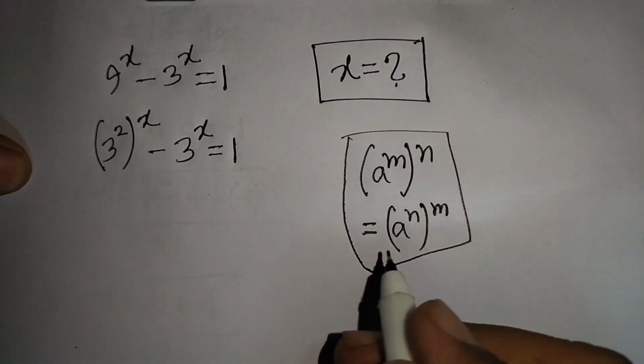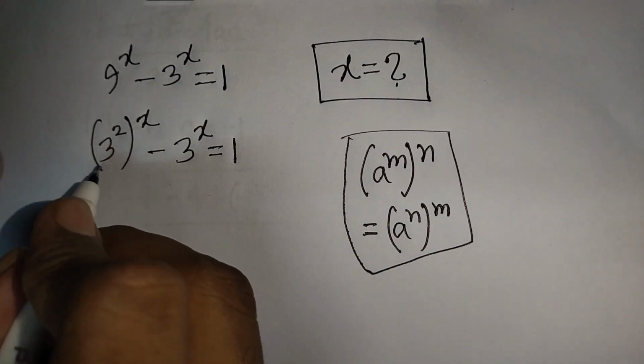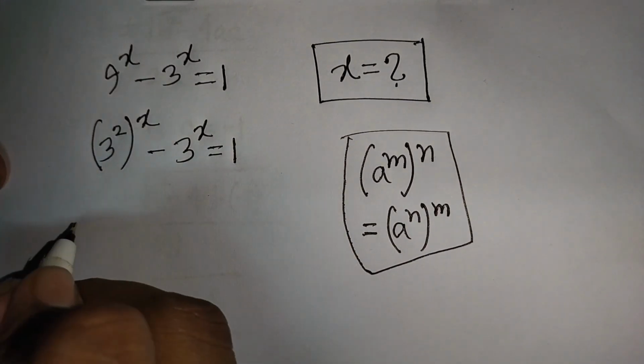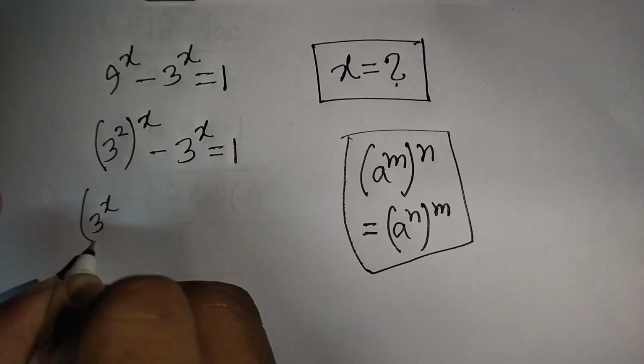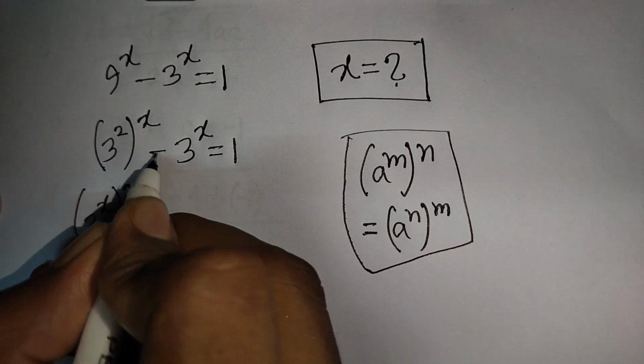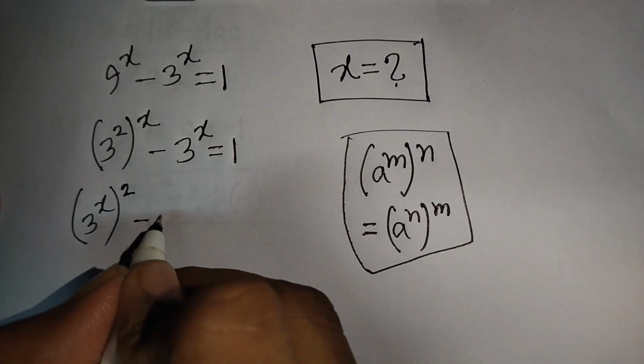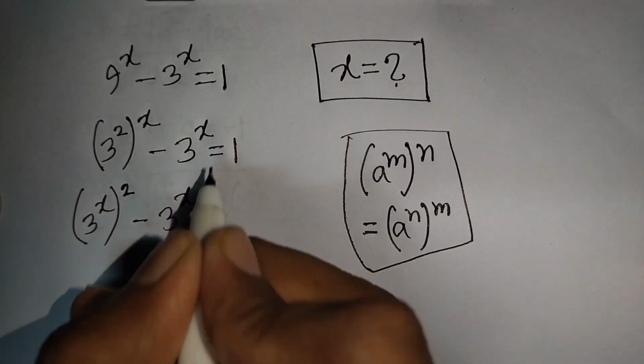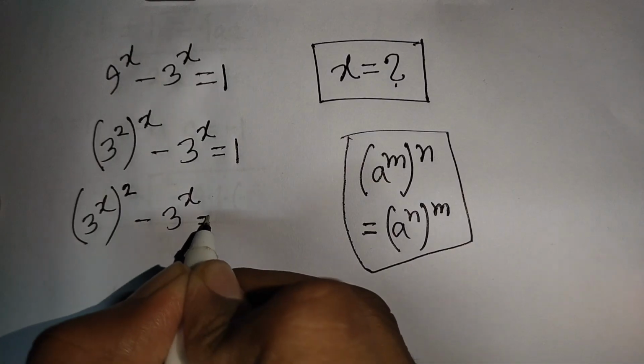So according to this rule, you can compare here. So it will be 3 power x, then bracket power of 2, minus 3 power x is equal to 1.